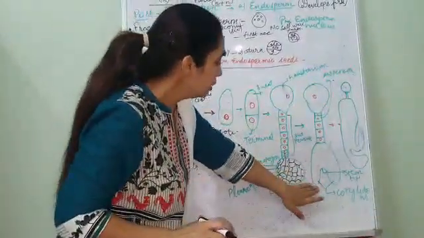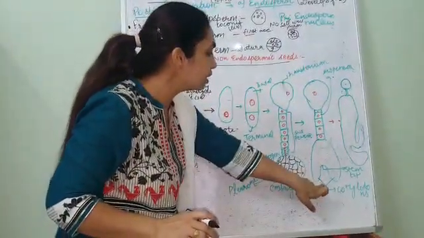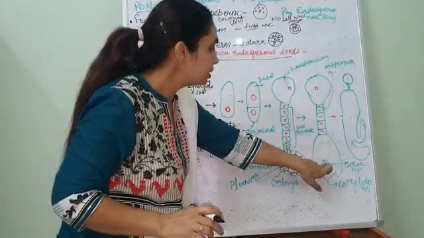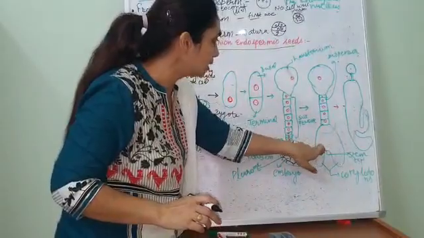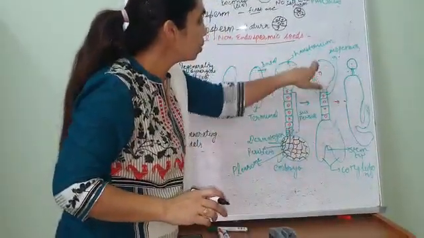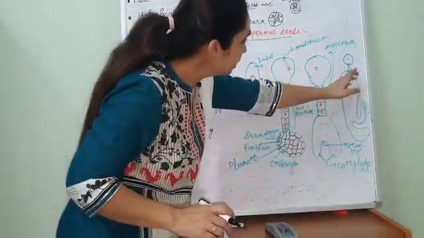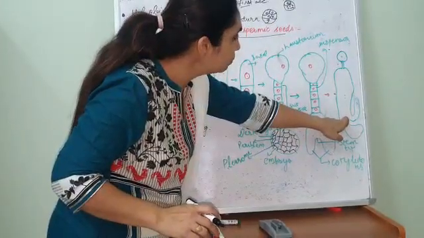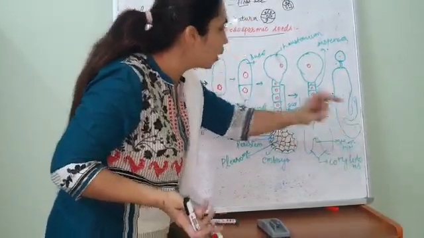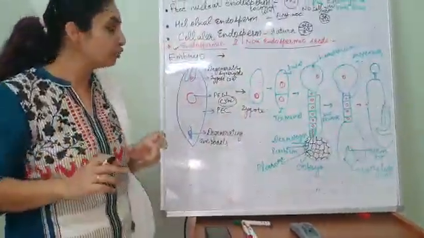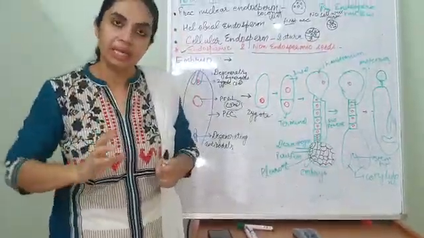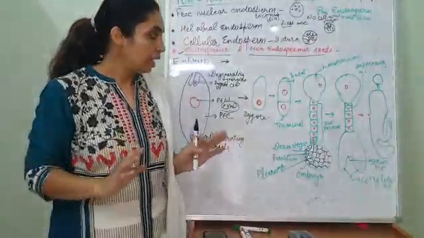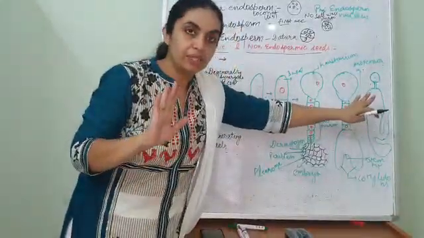Now after this stage, a heart-shaped embryo is formed. It is denoting the stem tip. The stem is being formed. These are the cotyledons and again the suspensor and haustorium. After this, finally, this kind of dicot embryo is formed. Why is it dicot? Because two cotyledons are there. What is the main function of cotyledons? Cotyledons will provide nutrition to the developing seed. And the development is complete over here.